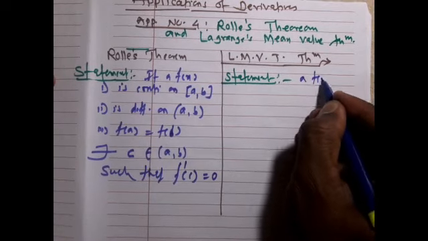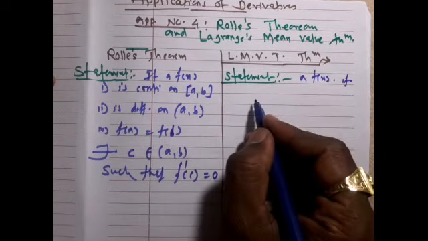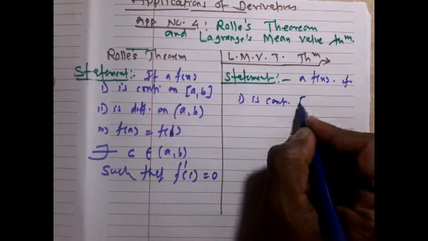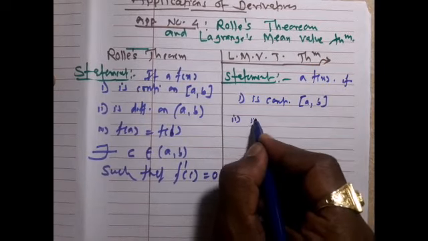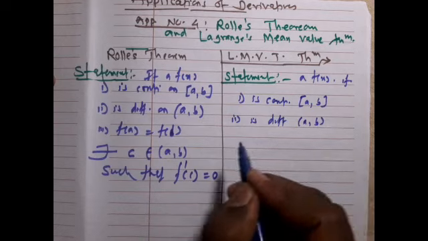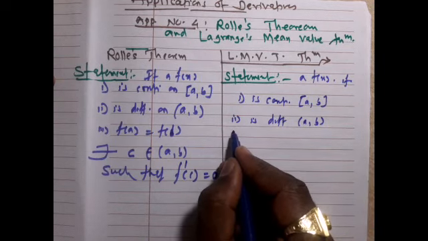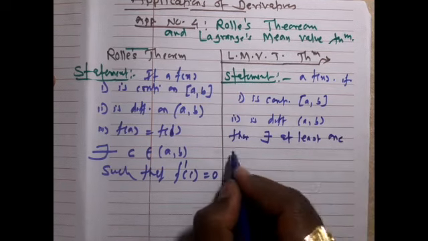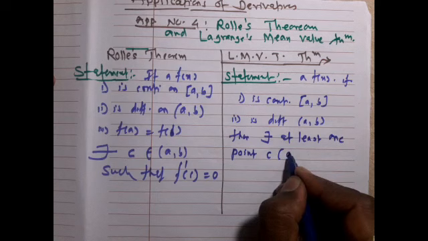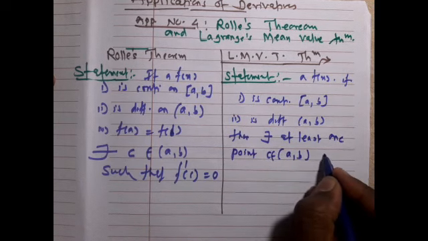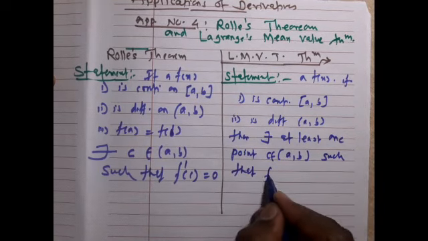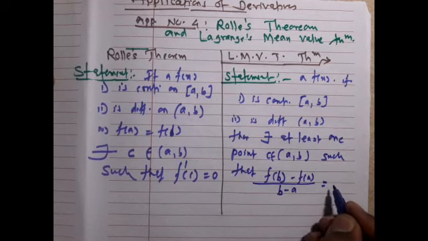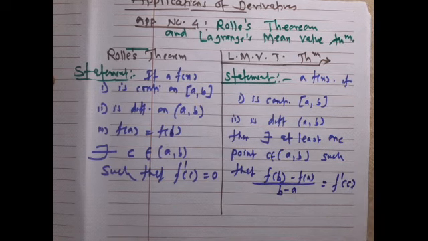On this side, Lagrange's mean value theorem: a function f(x), if it is continuous on the closed interval [a, b], second, differentiable on the open interval (a, b), then there exists at least one point c in the open interval (a, b) such that (f(b) minus f(a)) upon (b minus a) is equal to f'(c).